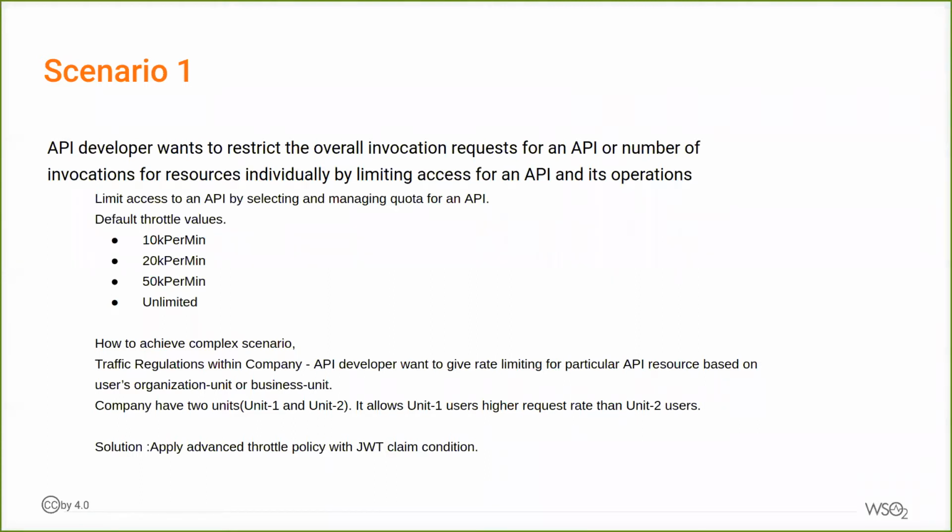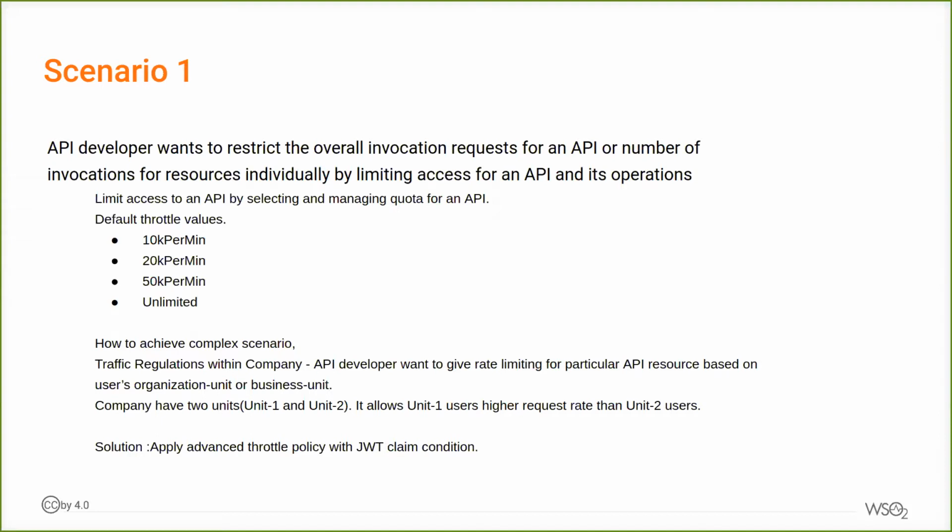But how can we achieve a complex scenario such as company traffic regulation, where the API developer wants to give rate limiting for a particular API resource based on users, organization or business unit? If you think about a company that has two units, called unit 1 and unit 2, and the company needs unit 1 users to have a higher request rate than unit 2 users, how can we achieve this kind of scenario? So let's go to the demo, looking at how to apply an advanced throttling policy with a JWT claim condition.